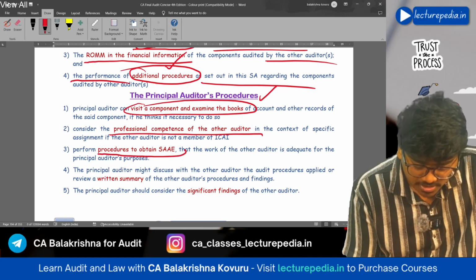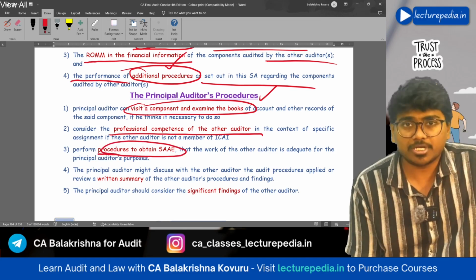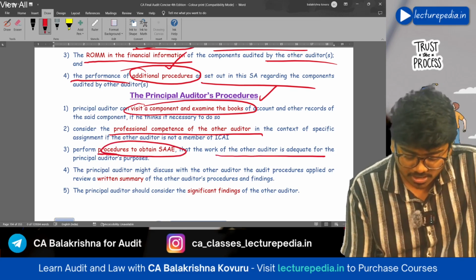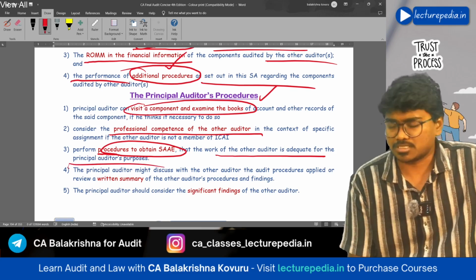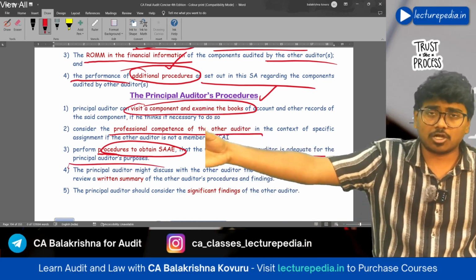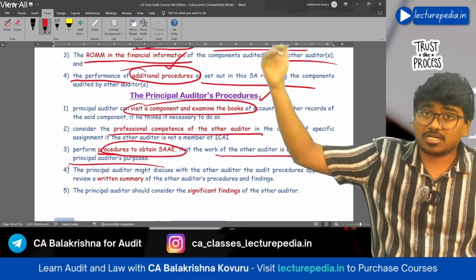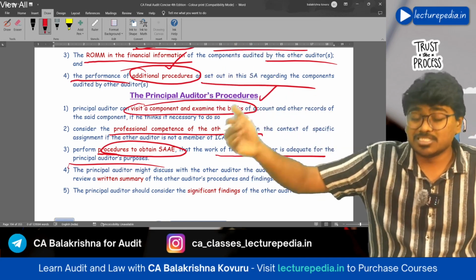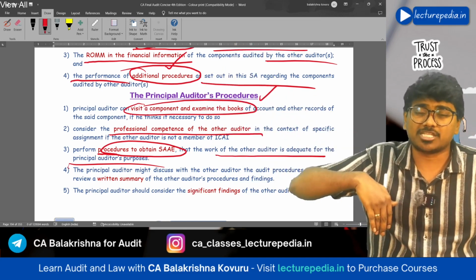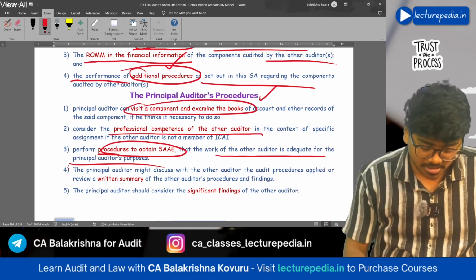He will perform procedures to obtain sufficient appropriate audit evidence that the work of the other auditor is adequate for the principal auditor's purposes. The other auditor has audited the components, but whether the work he has performed is useful for the purposes of the principal auditor or not, this also will be checked.